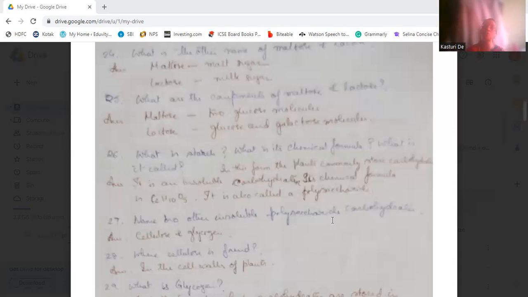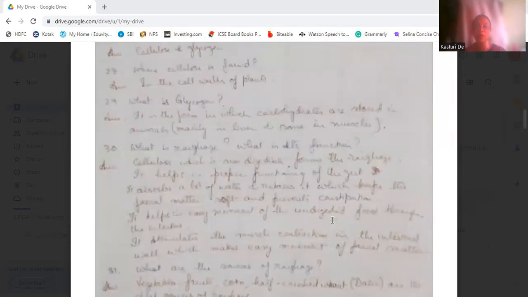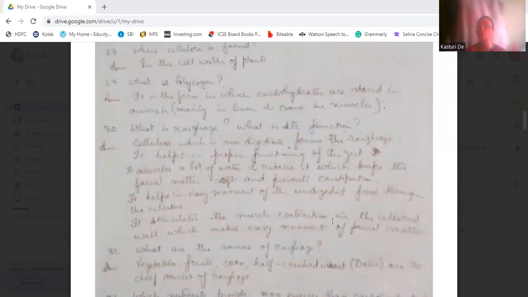Okay. Now, two other insoluble polysaccharide carbohydrates. These are cellulose and glycogen. Cellulose is found in the cell walls of plants. What is glycogen? Glycogen is the form in which carbohydrates are stored in animals, especially in the liver, and it is also stored in some muscles.